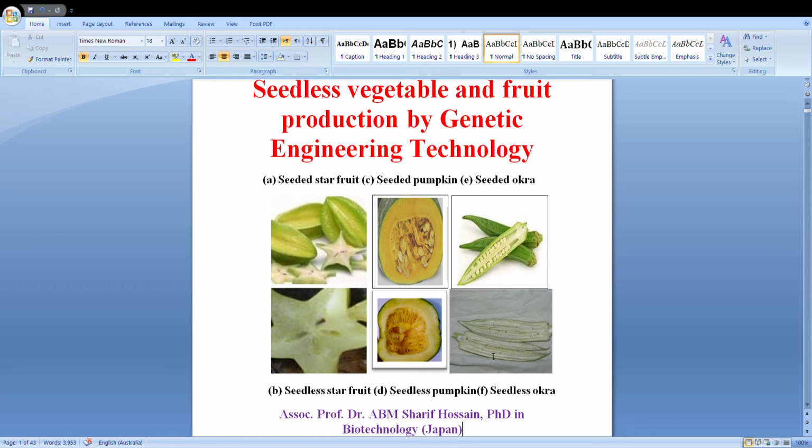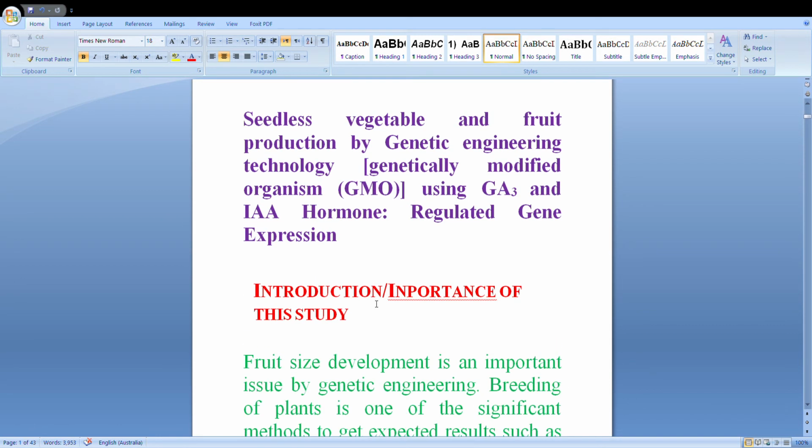The topic is seedless vegetable and fruit productions by genetic engineering technology. We know there is seeded fruit and seedless fruit. So today my topic is on seedless production. The detailed topic is seedless vegetable and fruit productions by genetic engineering technology. It means genetically modified organisms using hormones and regulated gene expressions.